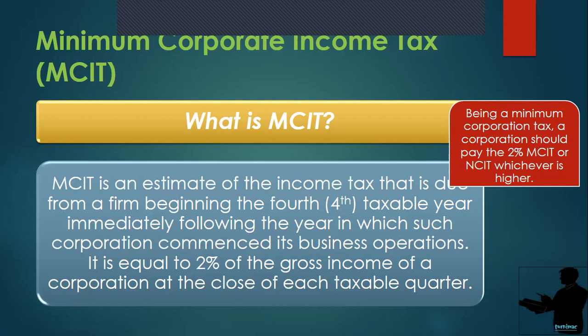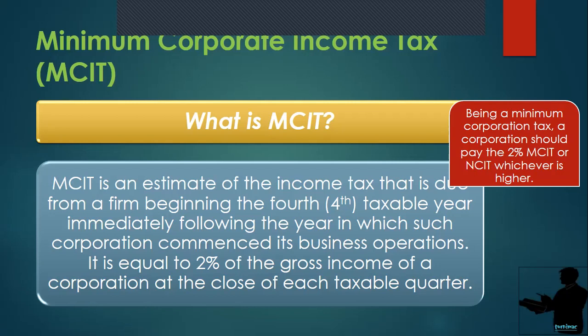Okay? So, 2% of the gross income of a corporation at the close of each taxable year. So, sabi rito, being a minimum corporate tax, a corporation should pay 2% MCIT or the NCIT, yung discussion natin earlier, whichever is higher. So, yun yung tinitingnan ng government natin. So, ano ba ang magiging higher dito? Ang normal corporate income tax ba or MCIT?